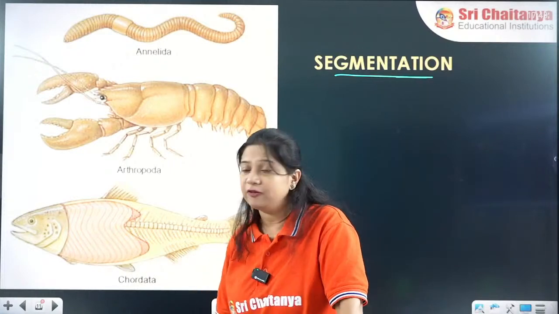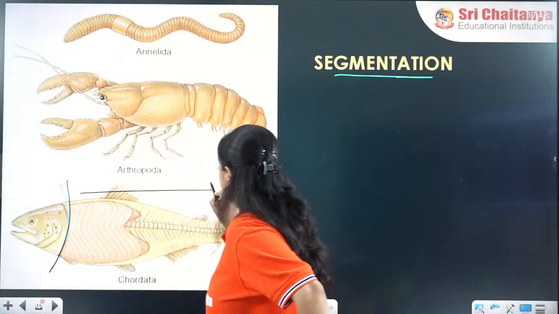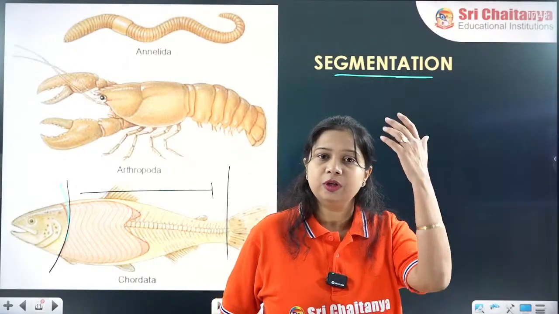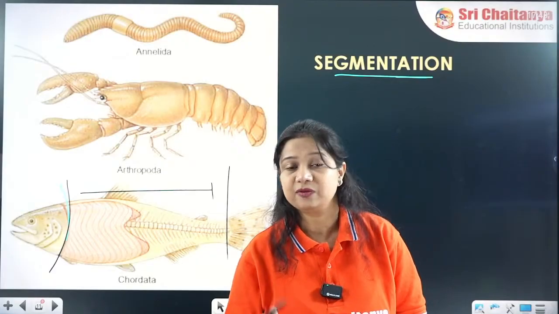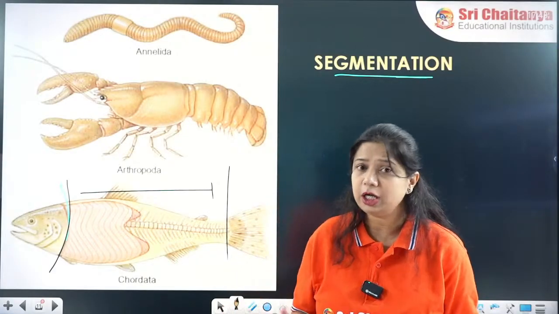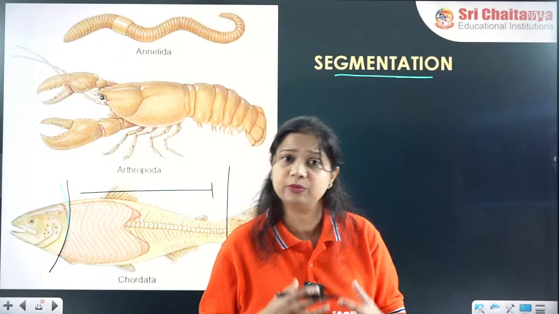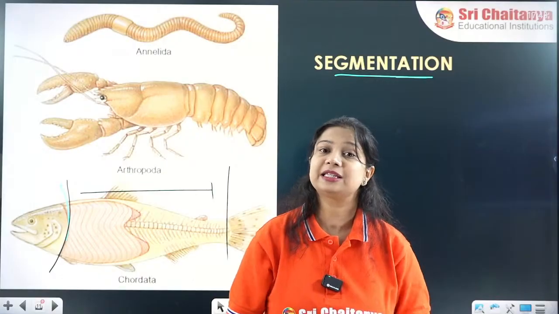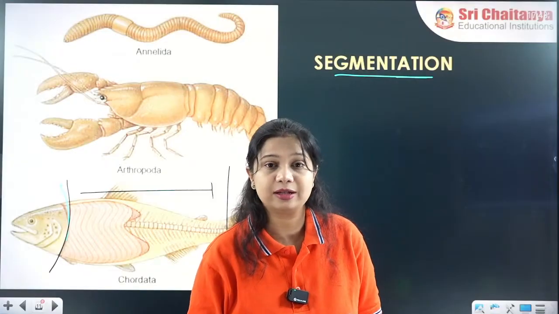Here we have taken an example of a fish. The body is divided into head, trunk and tail. Similarly, the human body is also divided into head, thorax, abdomen. Head contains the brain, thorax contains the lungs as well as the heart and other structures. Abdomen contains many organs, the digestive, the reproductive system, urinary system, all of these. So they are segmented internally as well as externally. Same with the fishes, the amphibians, the reptiles or many other organisms.